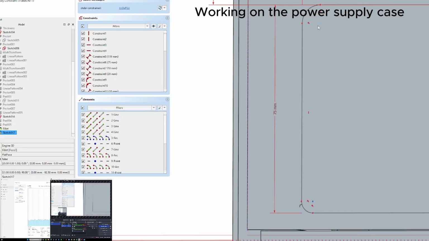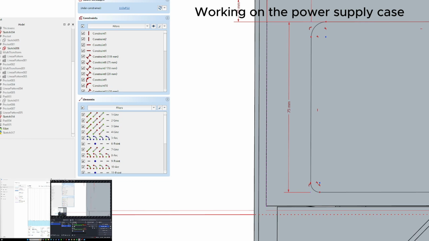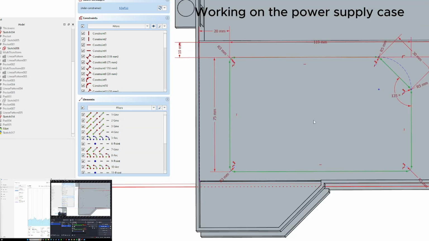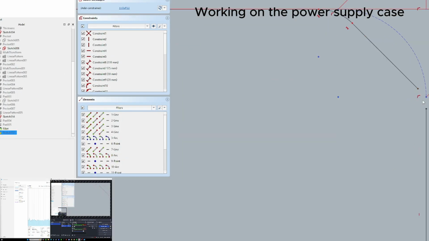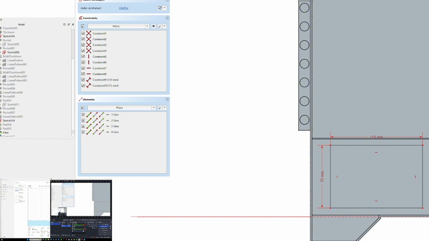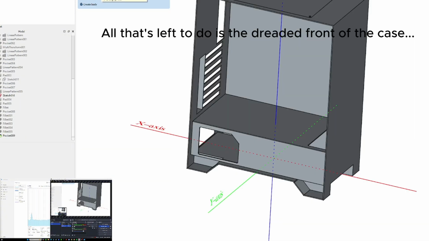Here you can see me working on a sketch for a pocket to be taken out of the power supply case. I am working with fillets and chamfers on the edges. You can see in the top right of the shape, I made a chamfer and then filleted the edges of that chamfer. Now all that's left to do is the front of the case.